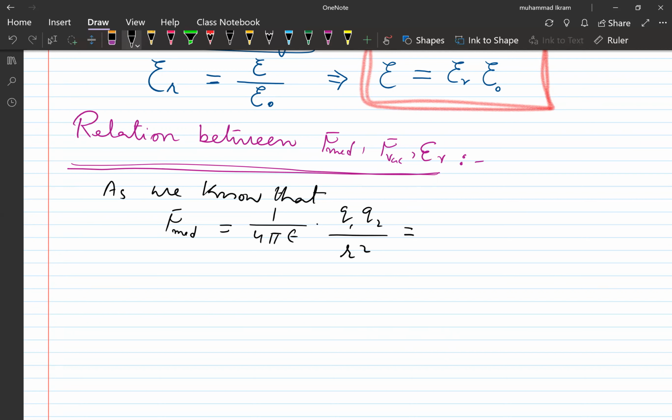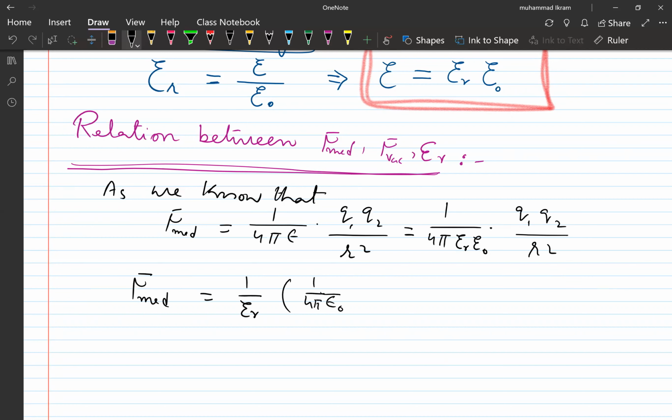Look how I can write it: 1 over 4 pi into epsilon, where epsilon is equal to epsilon R into epsilon naught, into Q1 Q2 by R square. Rearranging this equation, F medium will be equal to 1 over epsilon R into 1 over 4 pi epsilon naught into Q1 Q2 by R square.